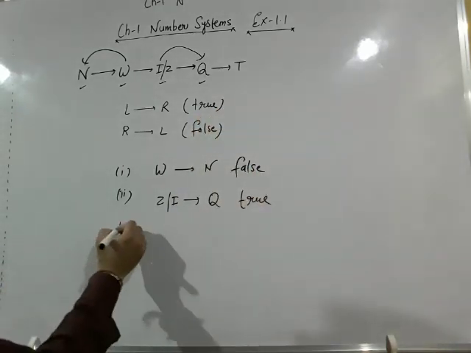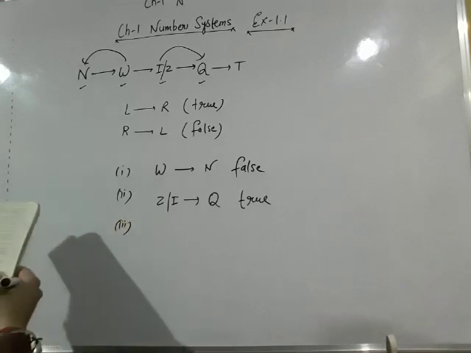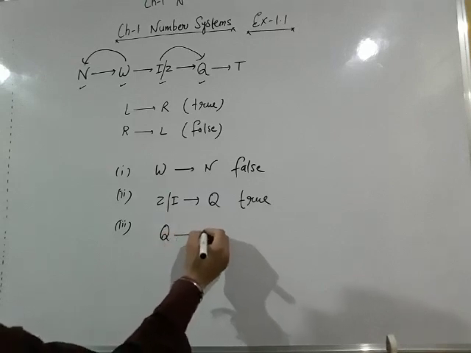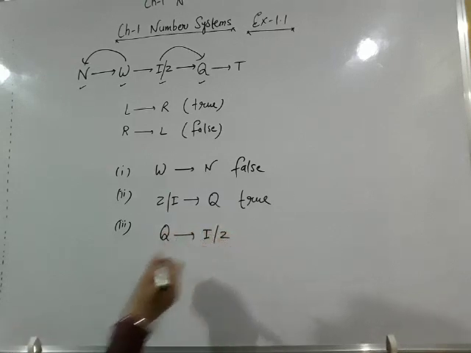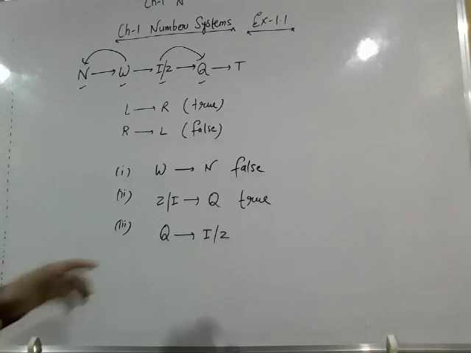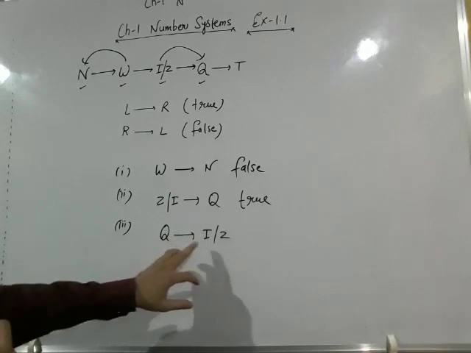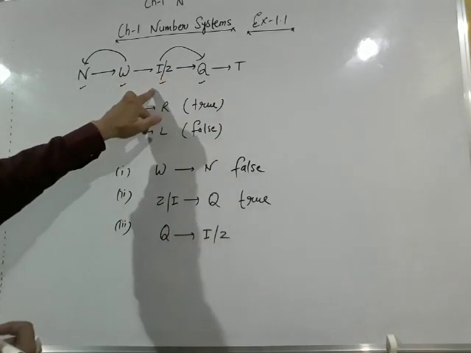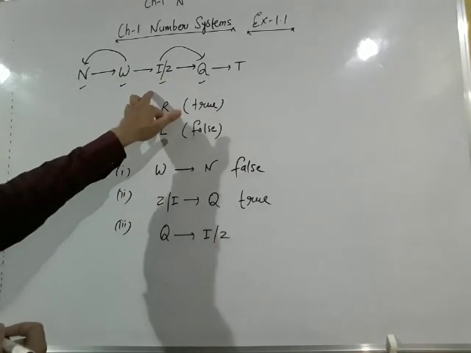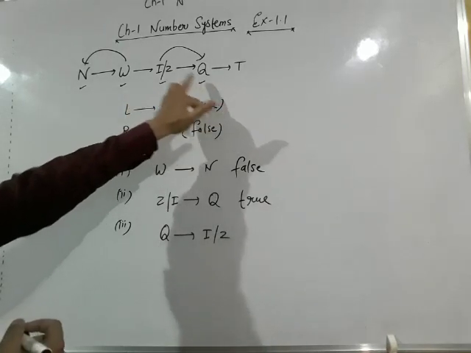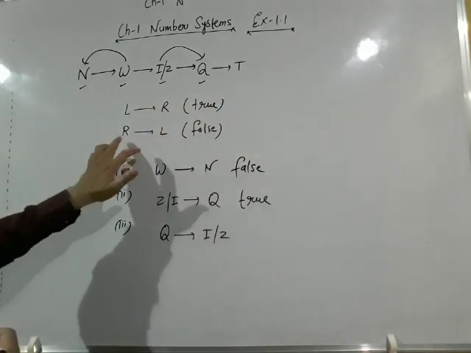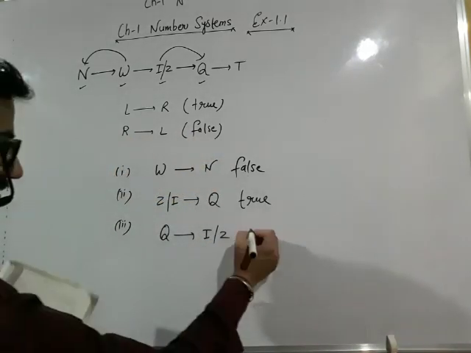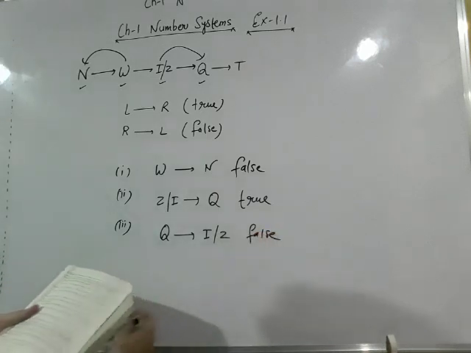Now move on to its last part. Every rational number is an integer. Now we have to observe the positions of Q and the positions of Z. Q is here and Z is here. We are moving from Q to Z, means we are moving from right to left, and when we move from right to left, then it will be false. So this condition is false, and that is the required answer.